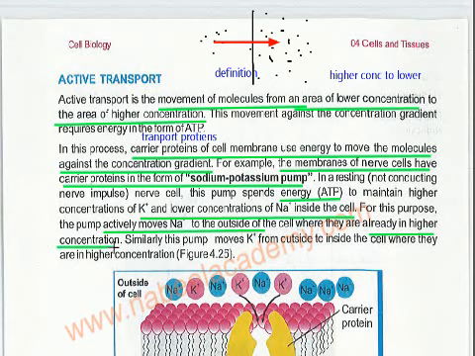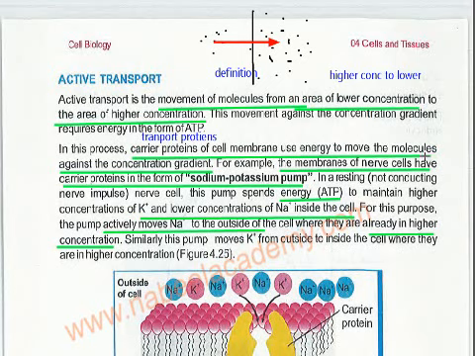So in active transport it is moving sodium. When you write sodium you have to write a plus, and when you write potassium you have to write a positive sign over it because it is an ion. Similarly, this pump moves potassium from outside to inside where they are high.